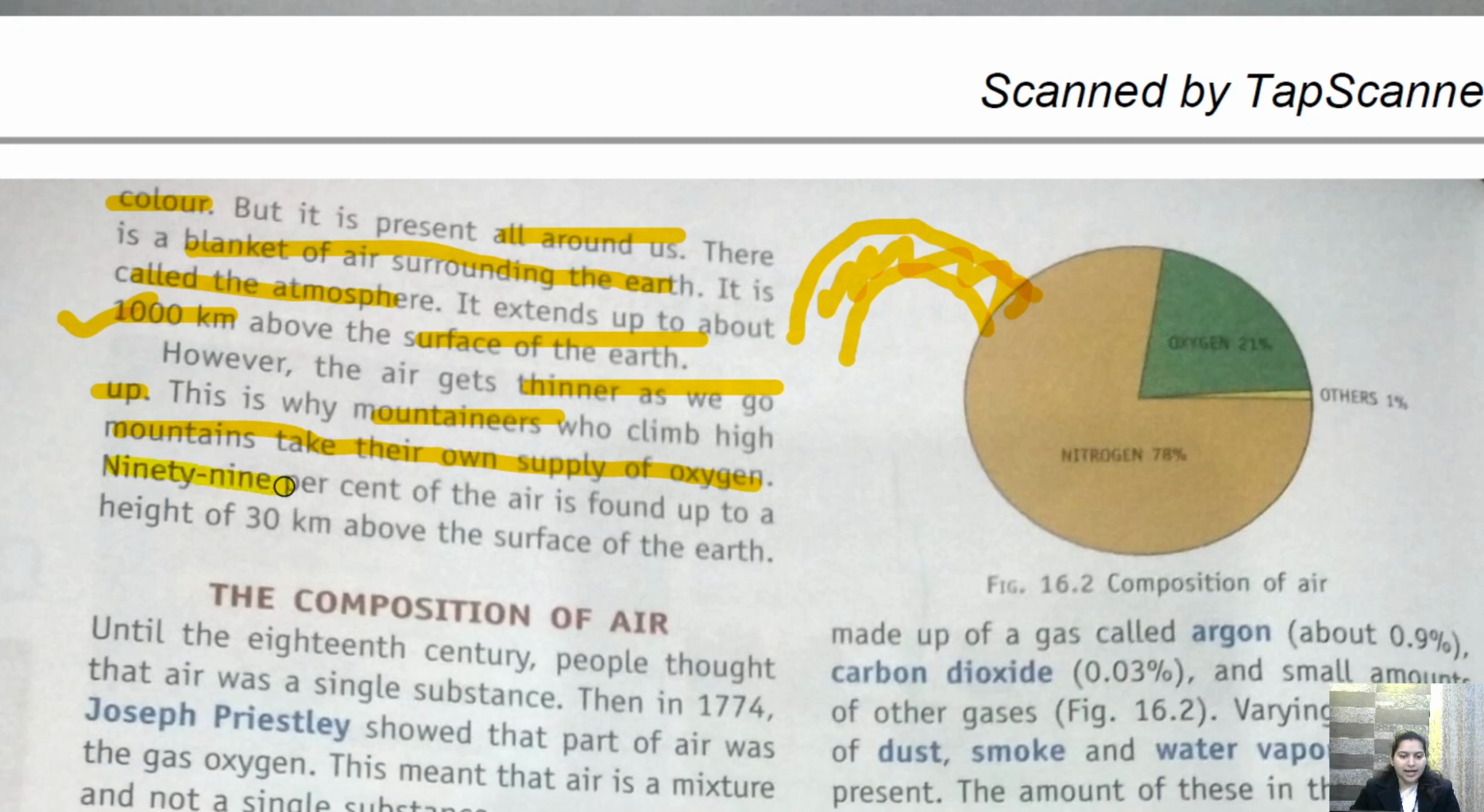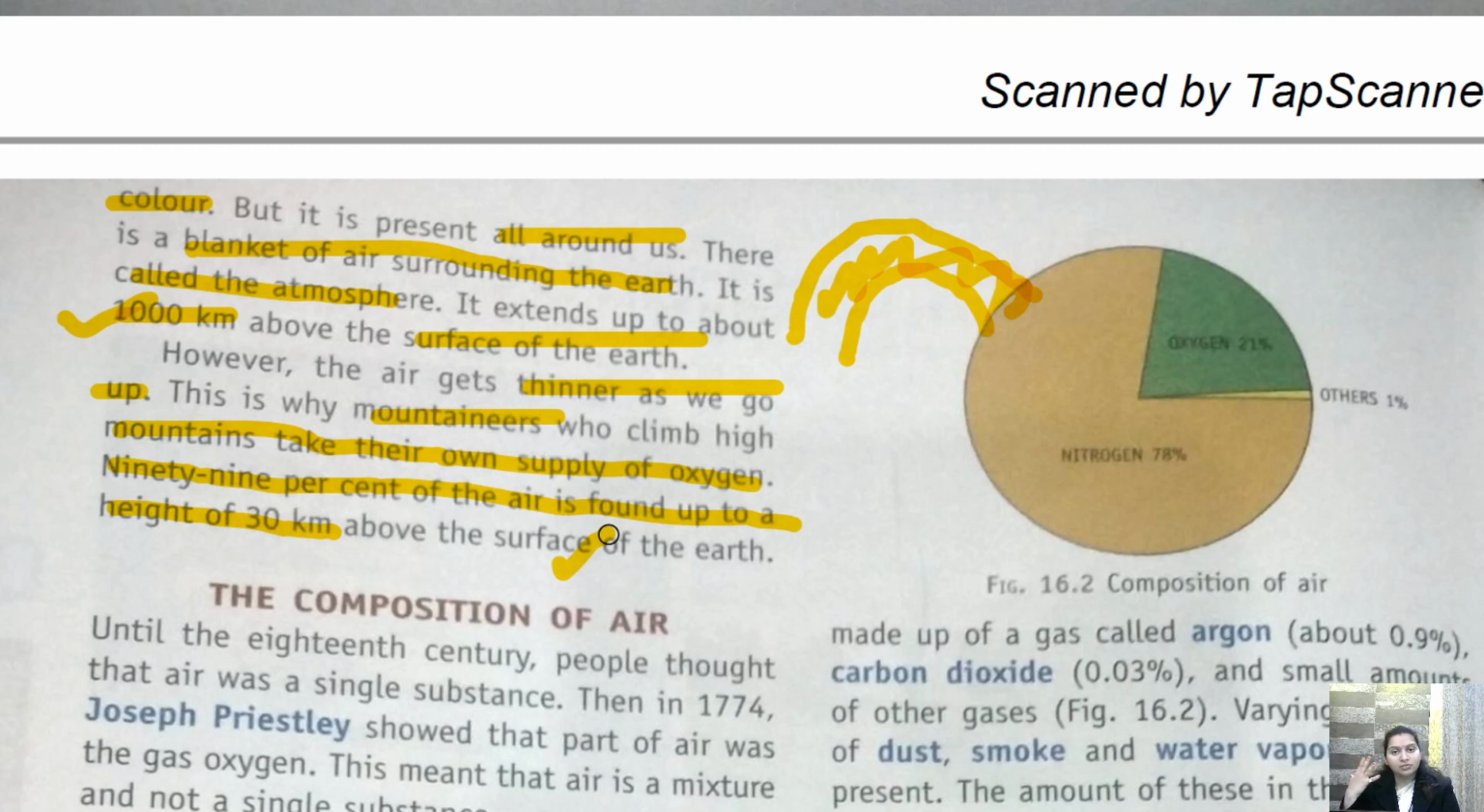So 99% of air is found up to a height of 30 kilometers above the surface of earth. मैक्सिमम एयर जो होती है वो सिर्फ 30 किलोमीटर की रेंज पे होती है. उसके ऊपर की रेंज में एयर धीरे धीरे कम होती जाती है. Okay, that is why children, if you have travelled with a plane, so जब आप ऊपर की तरफ जाते हो हाइट की तरफ, you feel certain suffocation, you feel a problem in breathing, your ears become blocked if you have ever experienced it.